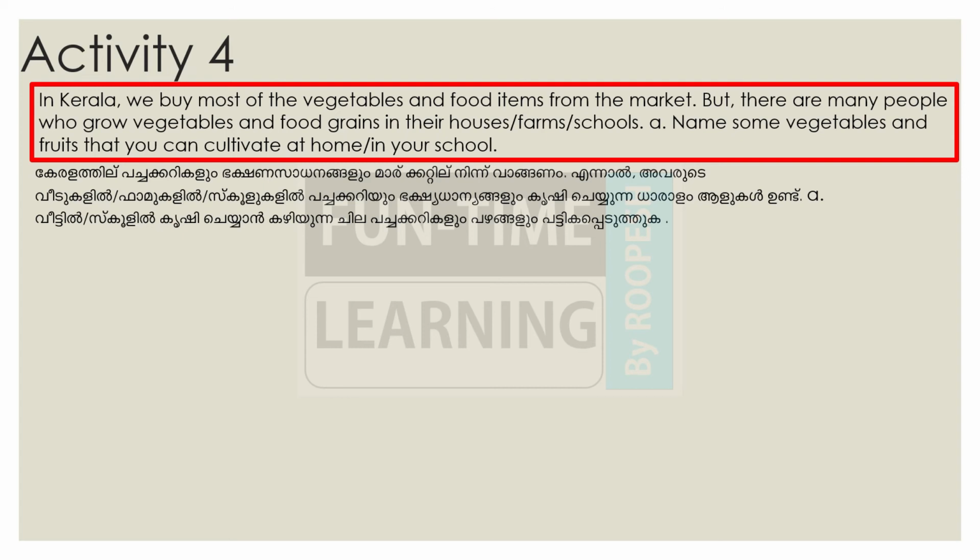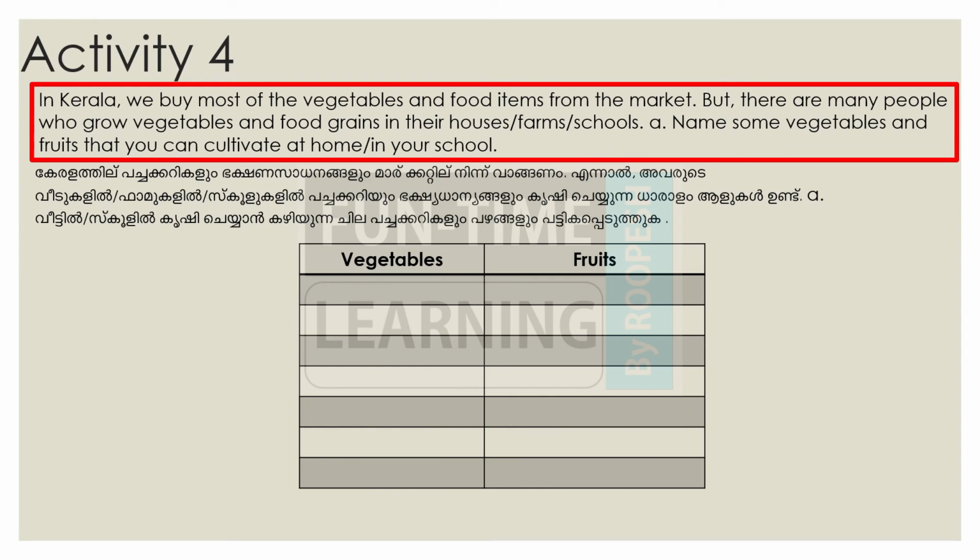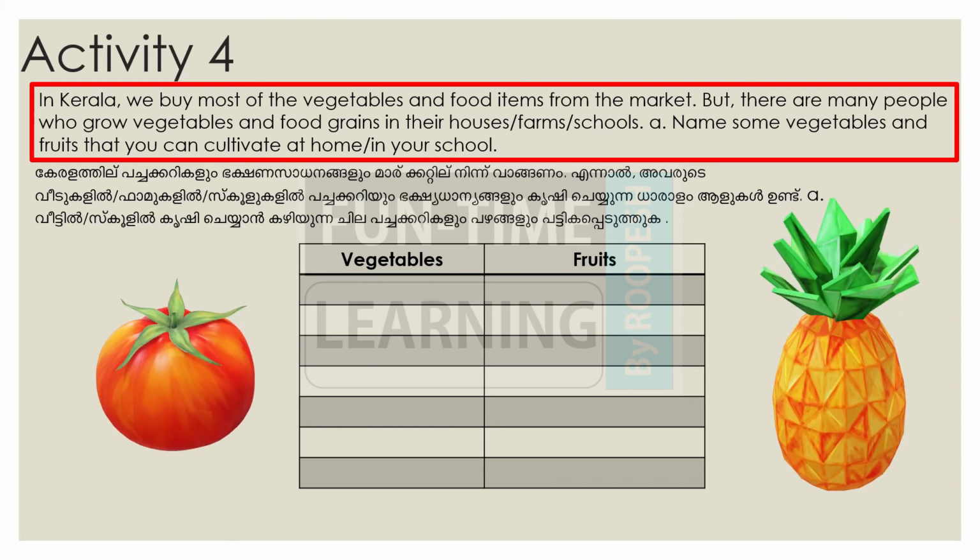Activity 4 is an activity to write the list of vegetables and fruits. I am going to give you one example of each of these categories. വെജിറ്റബിൾസിന് ഒരു ഉദാഹരണവും ഫ്രൂട്ട്സിൻ്റെ ഉദാഹരണം പറയാനായിട്ട് ഉദ്ദേശിക്കുന്നു. ബാക്കിയുള്ളത് നിങ്ങൾ പൂർത്തിയാക്കുക. Here is one example of a vegetable, tomato, and here an example of a fruit, pineapple.